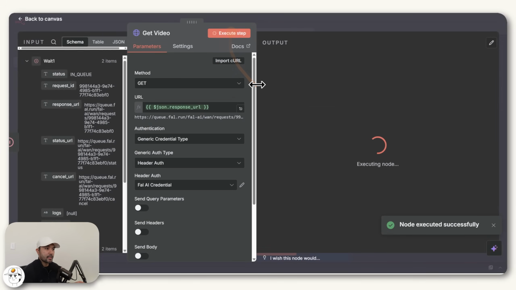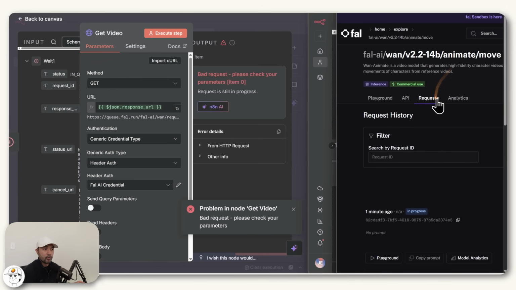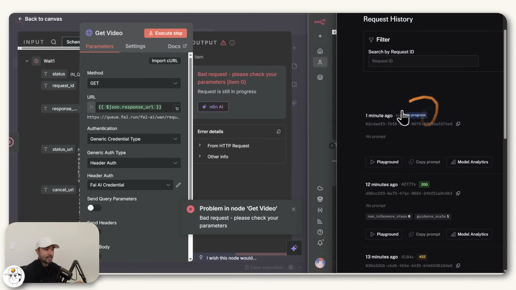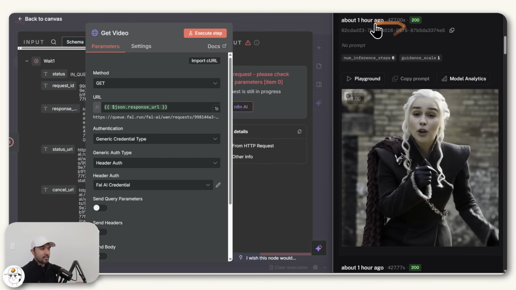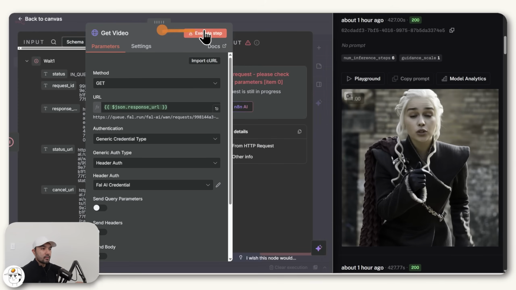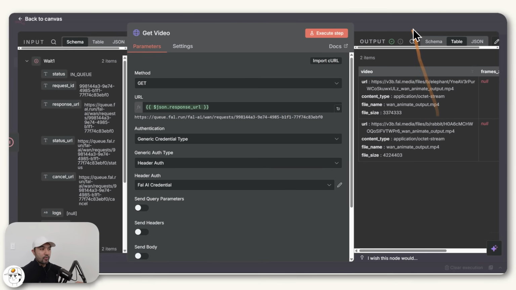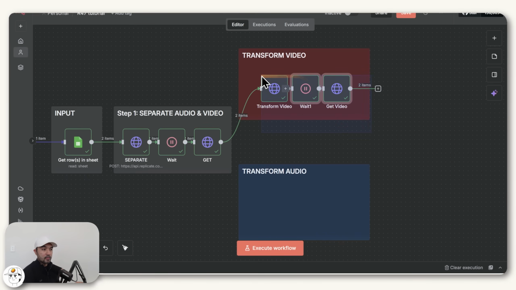So if I execute that step, it will likely say that it's still in progress. So same as before, you can just check your requests section in the fal.ai page of this model, and you'll be able to see how it is doing. All right, so once sufficient time has passed, that generation has now finished, which you can preview in fal. But over at n8n, if we re-execute this step, that should grab the video for us, same as before. And just a tip so that you don't have to run the transform video again, in case you need to come back to this later, is to just highlight those nodes and click on P so that you can make sure that the data there is pinned.